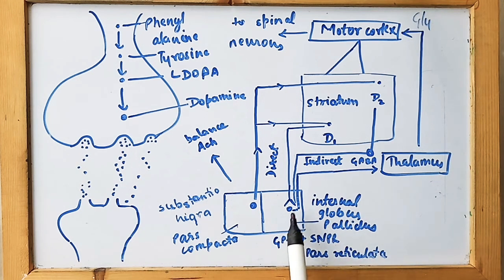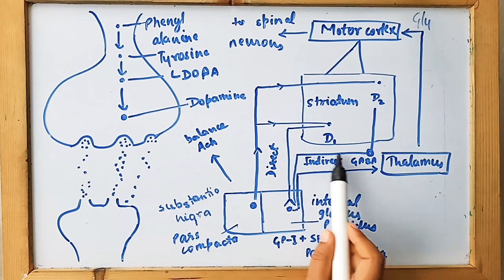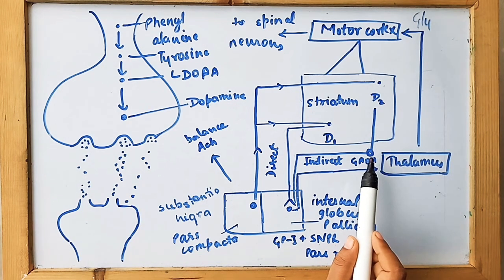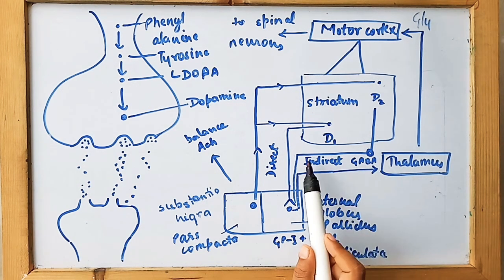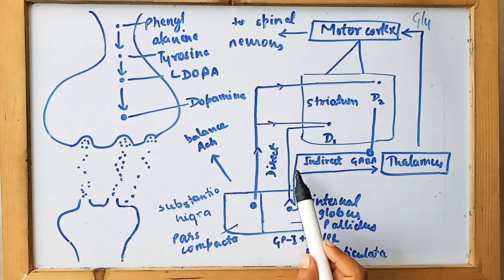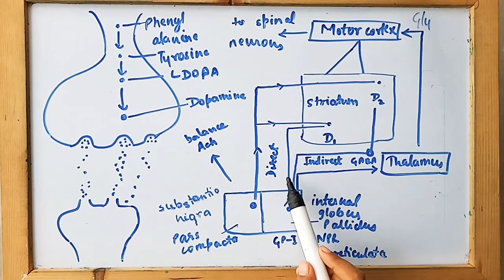So this part receives the message from D1. This path is known as the direct path because the message is given by a direct type of receptor, an inhibitory one, that is GABA. When D2 gives the message to this part, it is known as the indirect path, because D2 first gives the message through a GABA neurotransmitter, then gives the message through an excitatory type of neurotransmitter, that is glutamatergic. So there are two terminals involved in this, a GABAergic one and another excitatory type, that is glutamatergic.